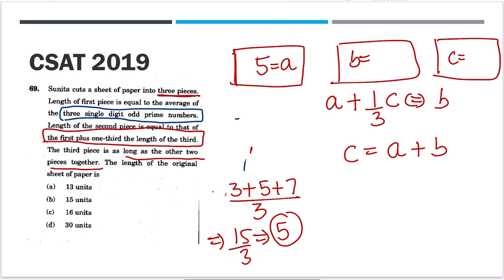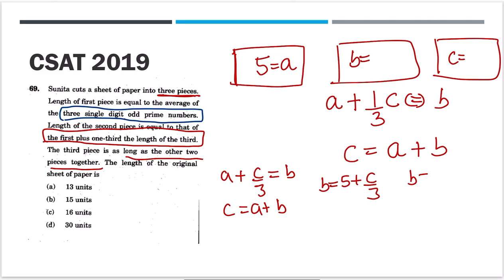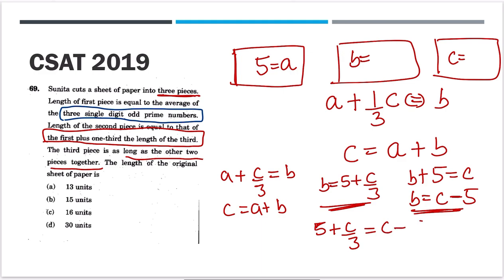Now we have got two equations: A plus C by 3 is B, and C is equal to A plus B. Now put A as 5. B is equal to 5 plus C by 3, and B plus 5 is equal to C, so B is also equal to C minus 5. Comparing these equations, B is equal to 5 plus C by 3, equal to C minus 5.